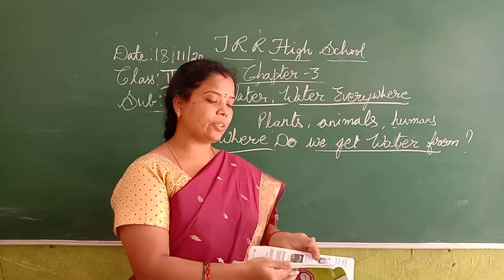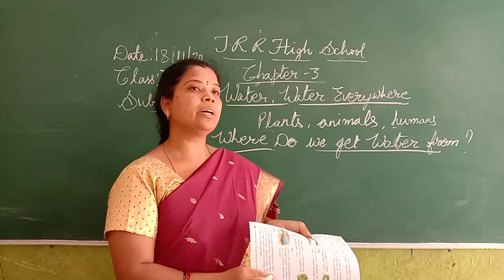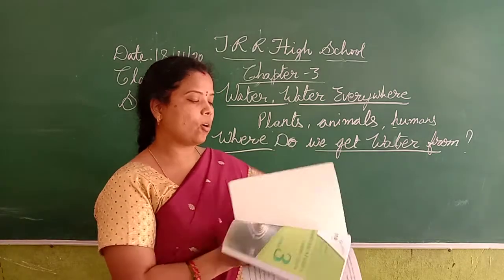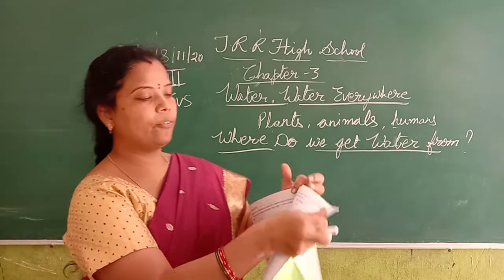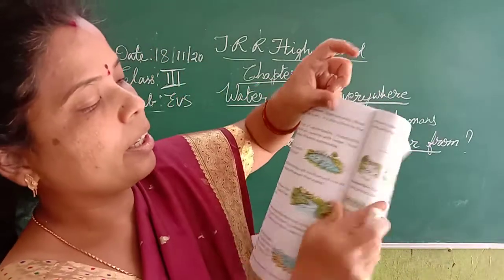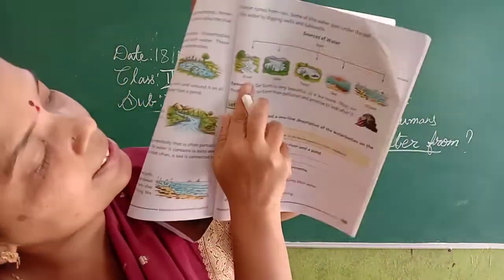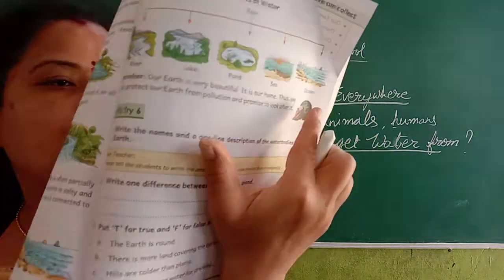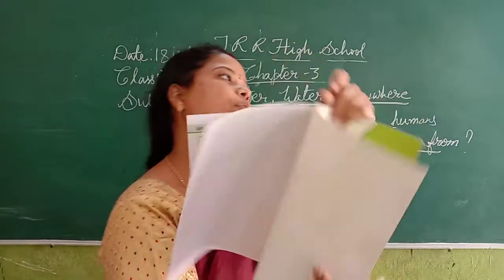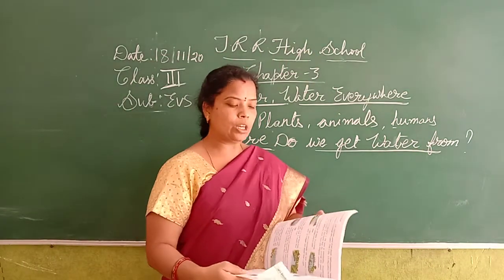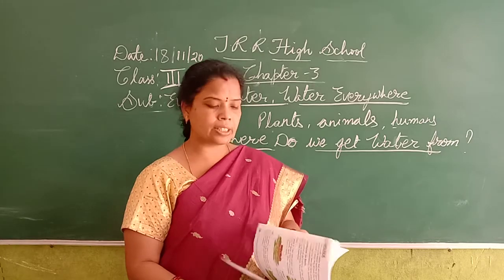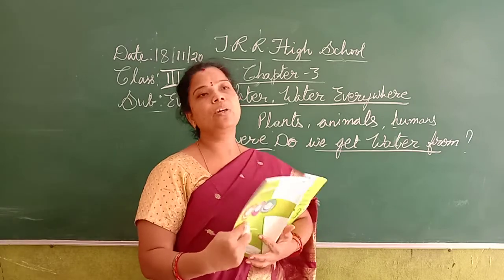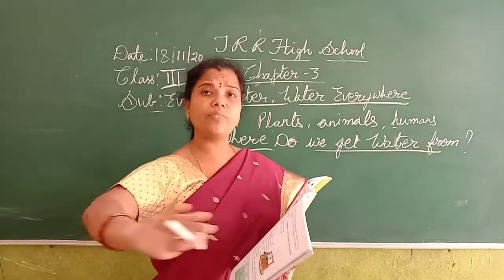So when the rain falls, what will happen? The rainwater will either go into the lakes, ponds, or onto the surface. See here, where will the rainwater go? Here you can see it will go into the river, lakes, ponds, sea and ocean. When the rain falls, this rainwater will go into the rivers, lakes, ponds and oceans, and this water will flow like that.